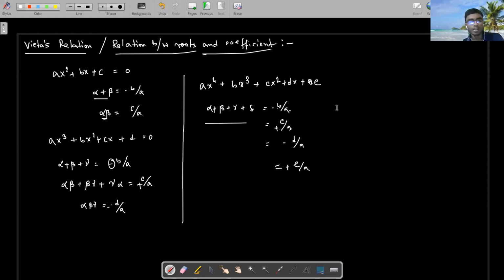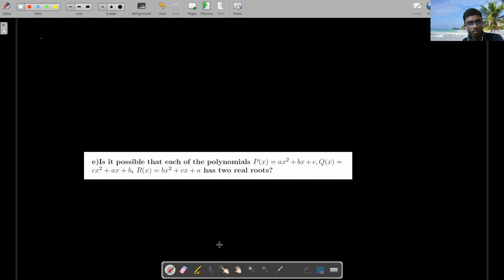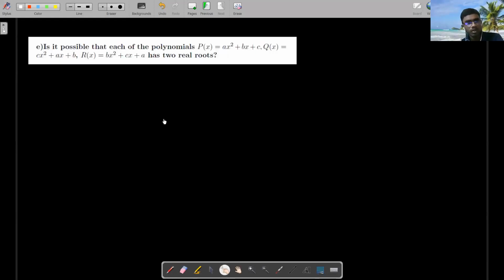For example, I'm taking this problem. I'm taking two problems. All of you can see my board properly, right? No one has any issue seeing my board? Great.